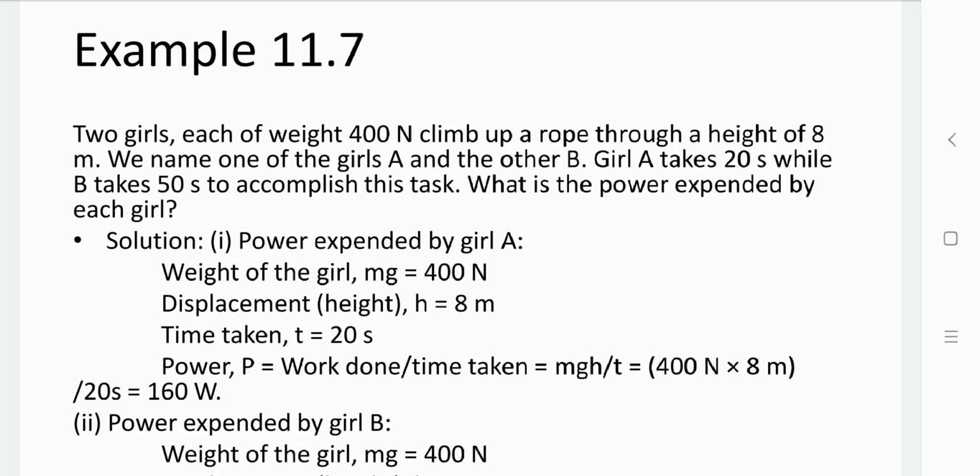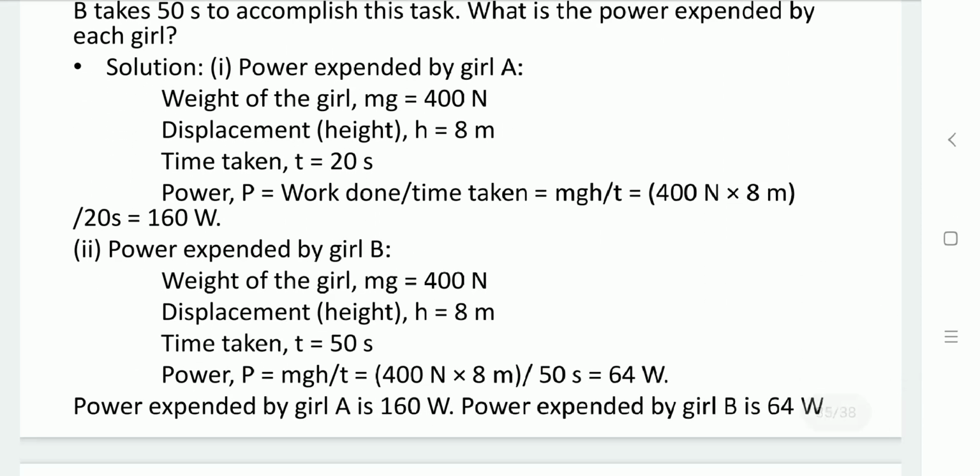Now for girl B, the data given: the same weight mg is 400 Newton, the same height h equals 8 meter, but the time taken to accomplish that task is 50 seconds. So substitute all the values in the equation of power, work done per time, that is mgh per time, and the power is 64 watt. So power expended by girl A is 160 watt and by girl B is 64 watt.